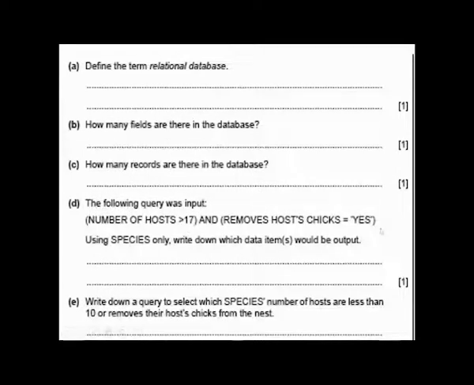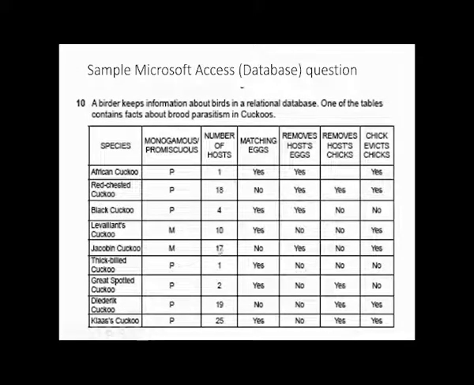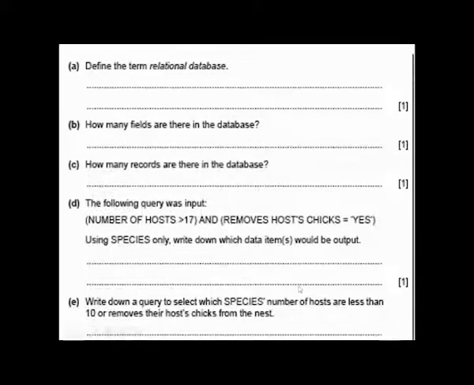Greater than 17 and remove host check is yes. Greater than 17. I cannot pick this one because 17 is not greater than 17. 17 is equal to 17. So let's look at the one that is greater than 17 here. Yes, this one is greater than 17 and the remove host check is yes. I will pick this one also. Then this one, remove host check, yes. So I have 3 that I'm going to write here. The next one is for you to write the condition now, not to interpret the condition.